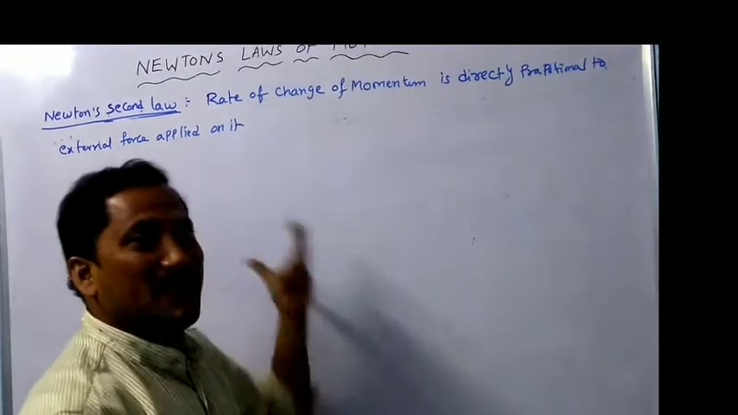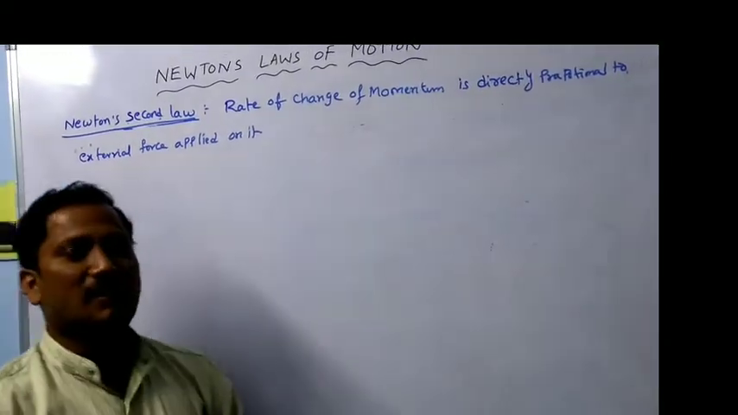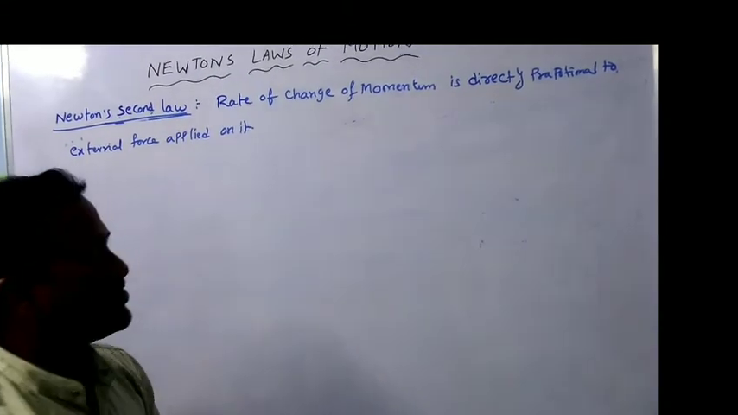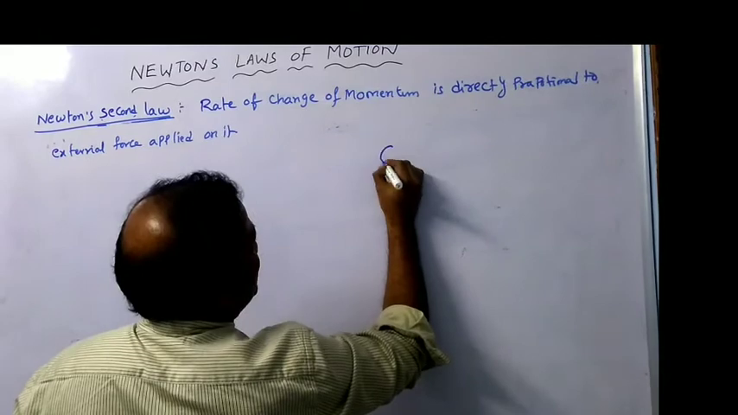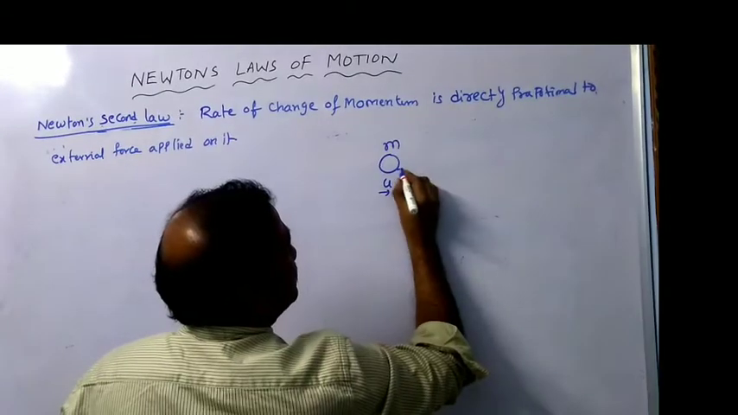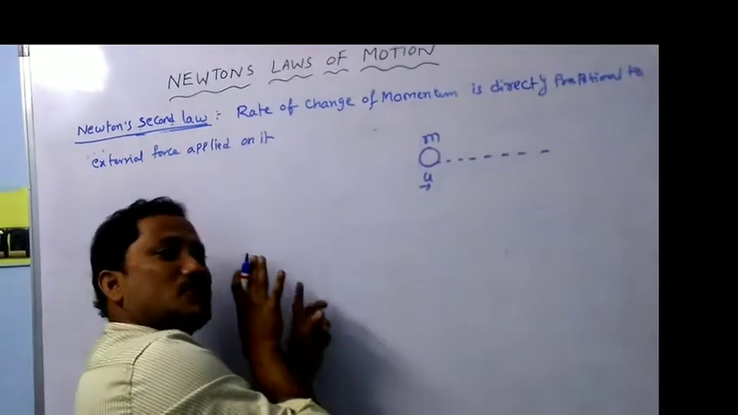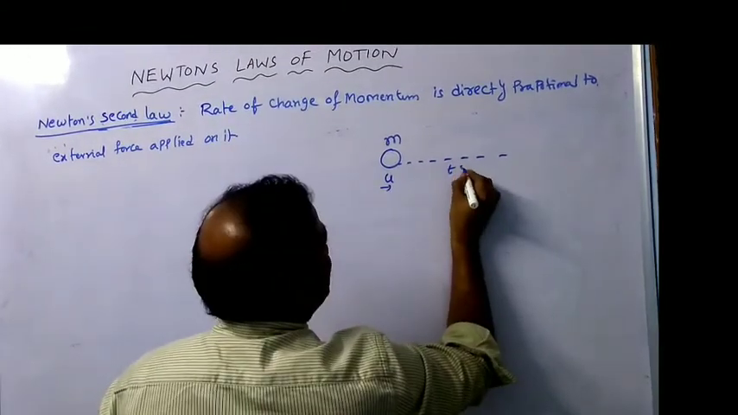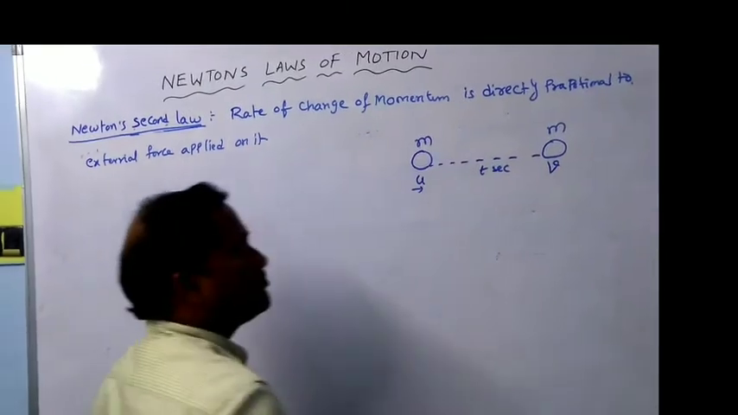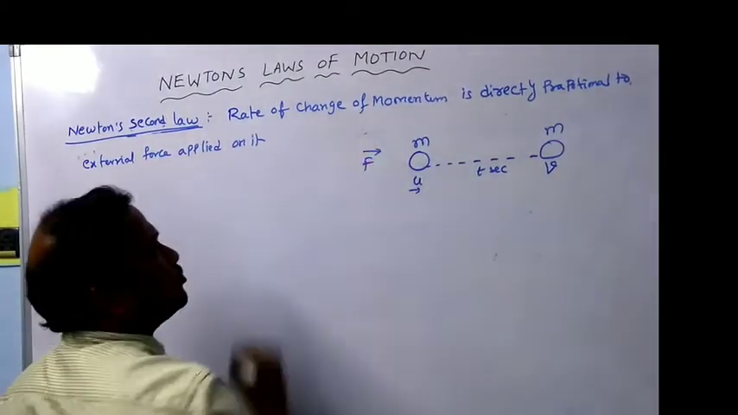So, how can you explain this Newton's second law? Very, very important Newton's second law. Say for this, I am considering a body here whose mass is small m. It is moving with initial velocity u. After some time, if you apply some force on the body, after time t seconds, the body mass does not change, but velocity obviously changes to v by applying some external force on the body.